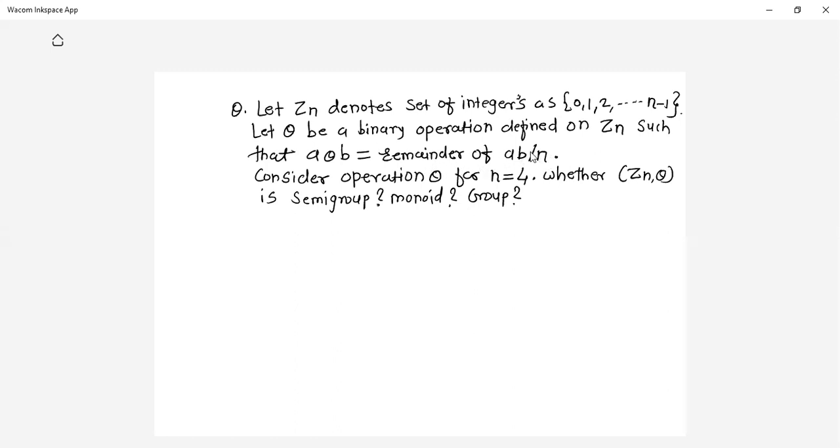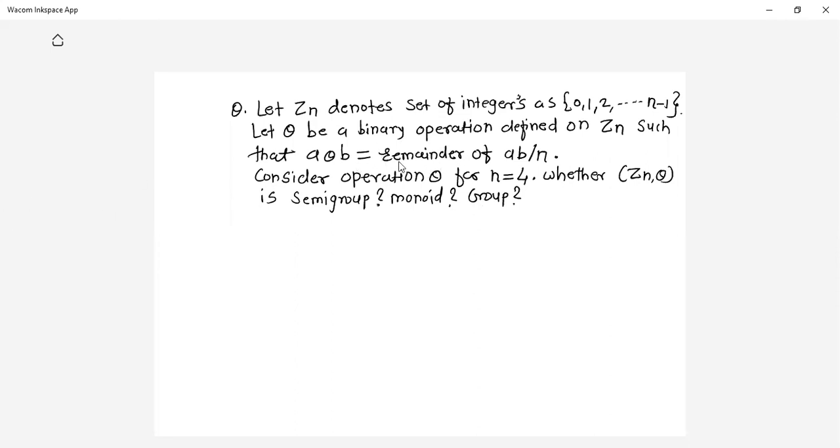We need to consider this operation theta for n equal to 4, and check whether this theta operation defined on Zn forms a semi-group, monoid or group.